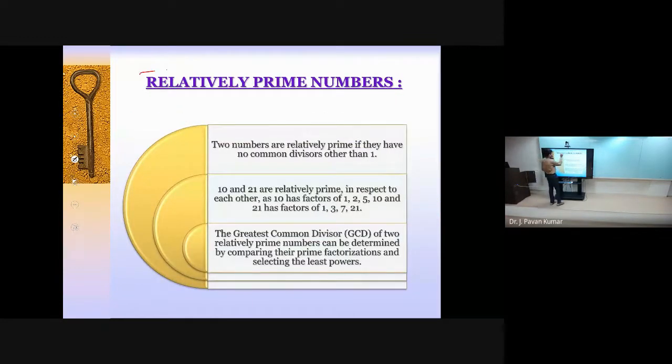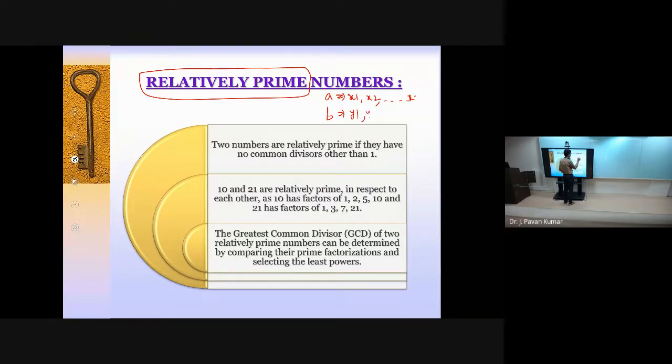Next, relatively prime. This is the new term to you. In the sense, for example, we are having two numbers, let us say A and B. A will be having some factors, like x1, x2, x3. Just to assume these are the factors for A. Similarly, we are having factors for B as well, y1, y2, y3, and so on.